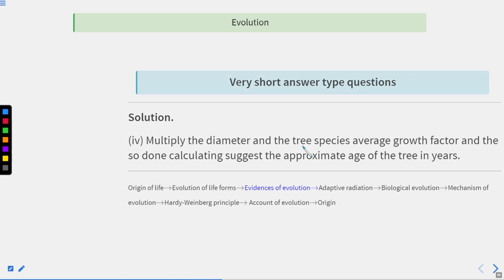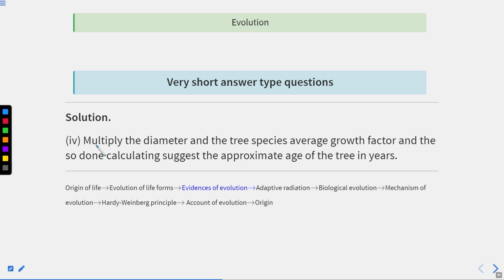Now, the next step is, you multiply the diameter and the tree species' average growth factor. What you have to do in the end is multiply the diameter with the average growth factor. The average growth factor, I have already told you, can be obtained from the previous database, and the calculation so done suggests the approximate age of the tree in years.